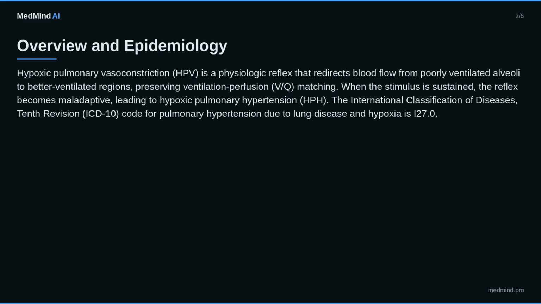In the United States, the prevalence of HPV-related PH among patients with chronic obstructive pulmonary disease, COPD, is 28%, approximately 1.1 million, based on the National Health and Nutrition Examination Survey 2017-2020. In the Andean high-altitude regions, greater than 3,500 m, the prevalence of HAPE is 0.2%, 0.5% per ascent season, translating to approximately 12,000 cases annually.